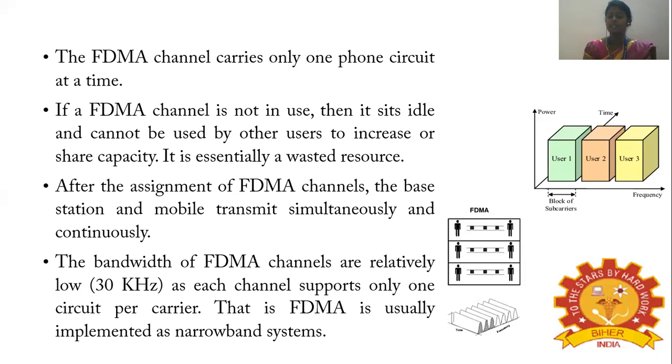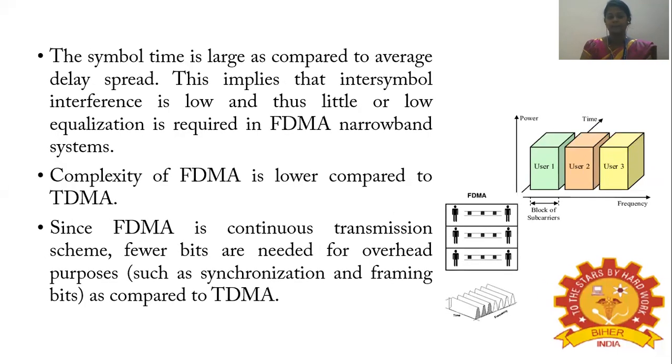So after the assignment of the FDMA channel, the base station and the mobile transmit simultaneously and continuously. The bandwidth of the FDMA channels is relatively low, about 30 kilohertz, as each channel supports only one circuit per carrier. So FDMA is usually implemented as a narrowband system. Only a narrow band of frequency is being utilized, as each channel supports only one circuit per carrier.